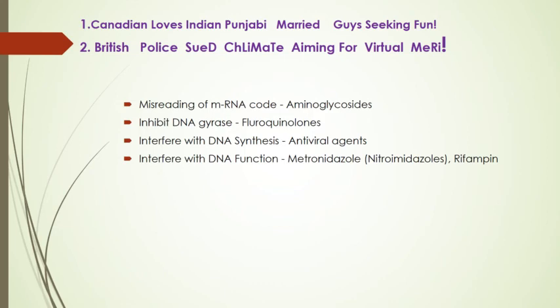Next we have guys, which is for four, where G stands for inhibiting DNA gyrase, that is, fluoroquinolones act by inhibiting DNA gyrase. Next, antiviral agents interfere with DNA synthesis, and metronidazole and rifampicin interfere with DNA function.